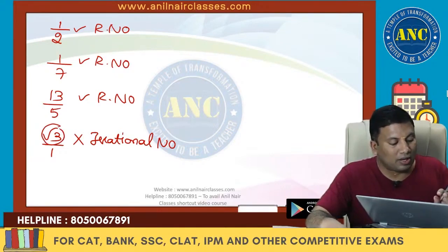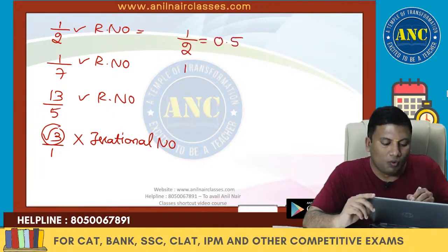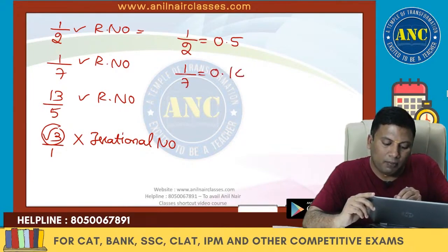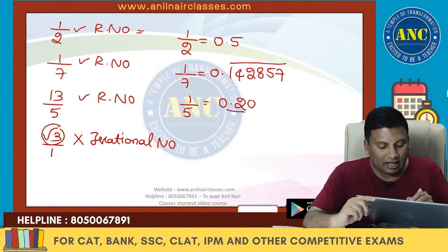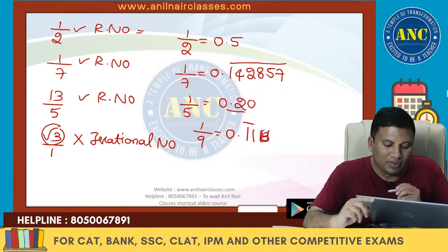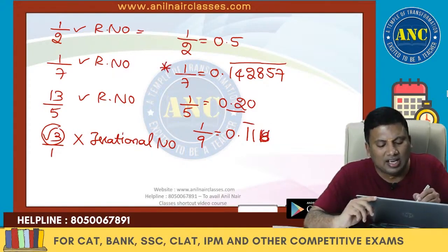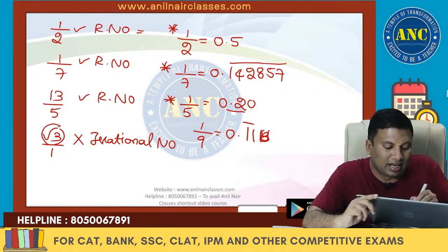Now, 1 by 2, 1 by 7, 1 by 5. If I convert 1 by 2, it is nothing but 0.5. 1 by 7 is nothing but 0.142857 with a bar on top. 1 by 5, if I multiply by 100, this is nothing but 0.20. If I take 1 by 9, it is nothing but 0.11 with a bar. For some numbers, I am getting the same pattern of digits repeated. For some numbers, it is nothing but a terminating decimal.